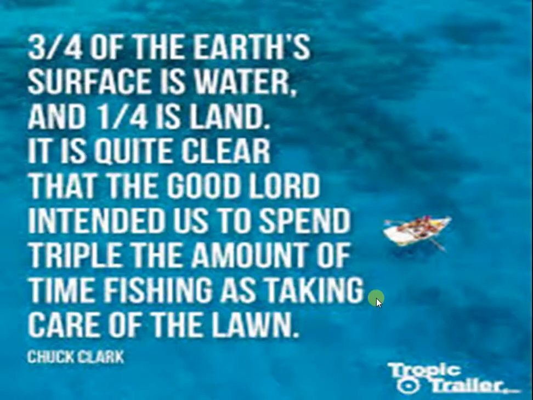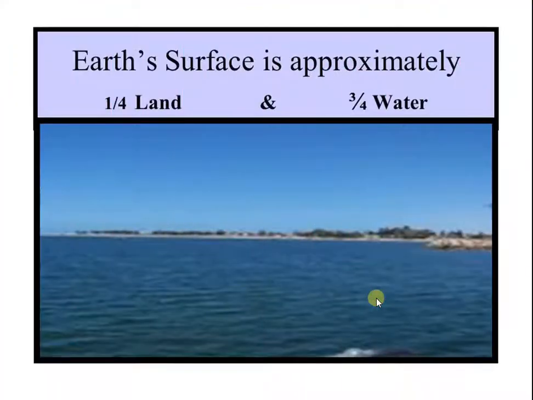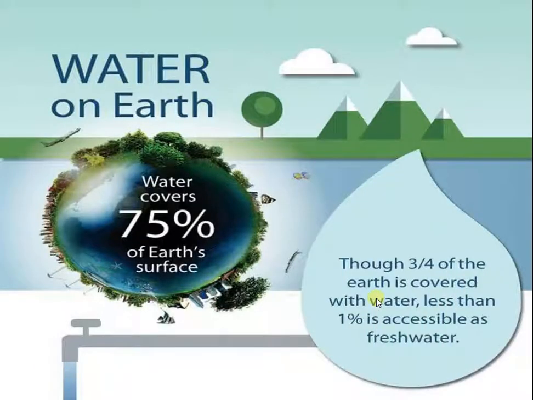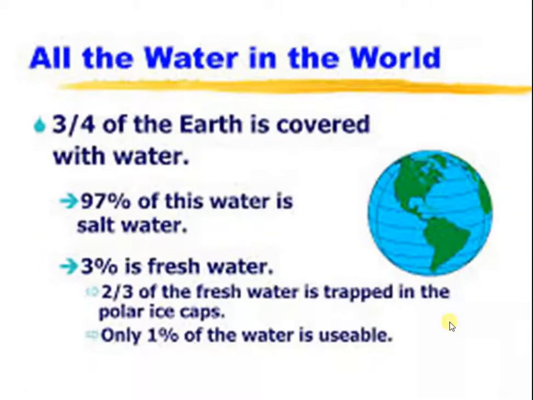Water on the earth. There are different sources of water on the earth. We know that nearly 3/4 of the earth's surface is water and 1/4 is land. Earth's surface is approximately 1/4 land and 3/4 water. Water covers 75% of Earth's surface. Less than 1% is accessible as fresh water.